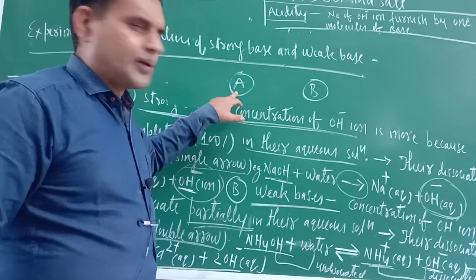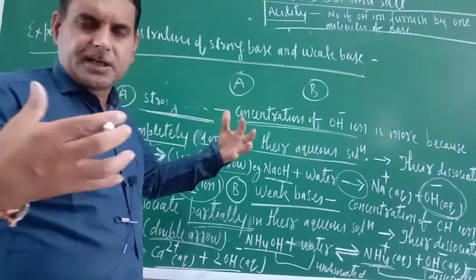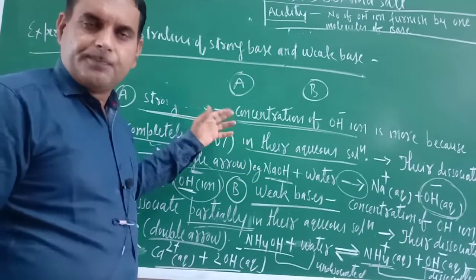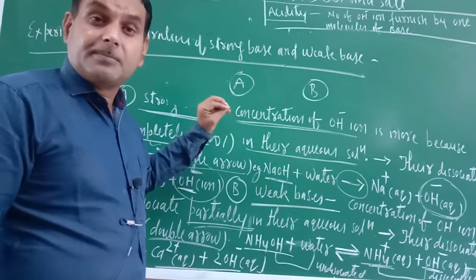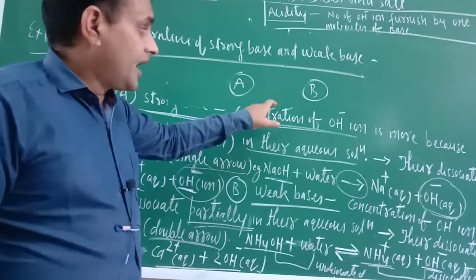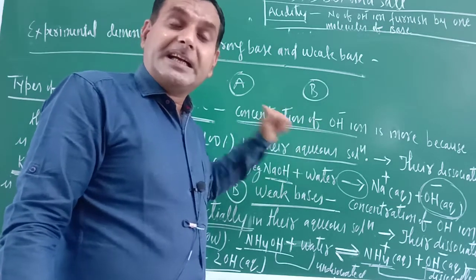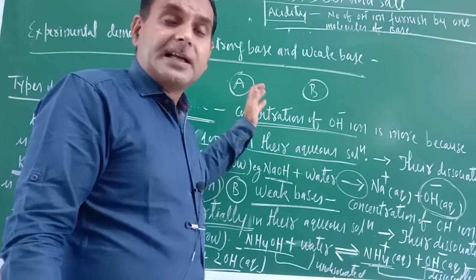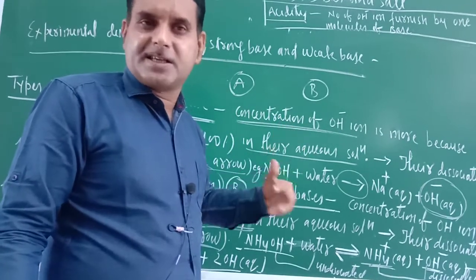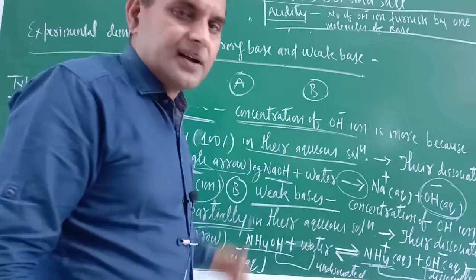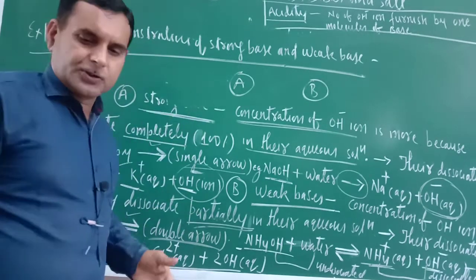In the beaker, first you have to take A. One cork should be there, a battery should be there. Now attach one bulb, and a switch should be there. In case of A, see the intensity with which the bulb glows. Now repeat the same experiment with B. In whichever case the intensity of the glowing bulb is more, that is the strong base, because the greater the number of ions, the greater will be the flow of electricity. The same way as I did in case of acid, you can do this. So this is also finished.